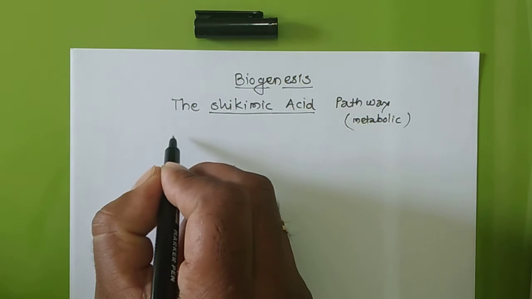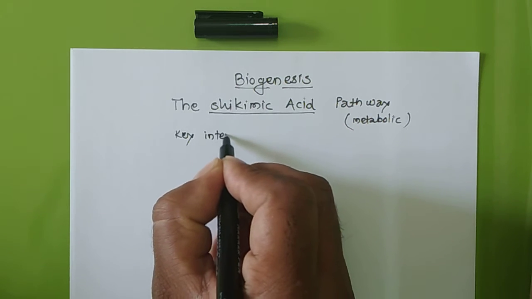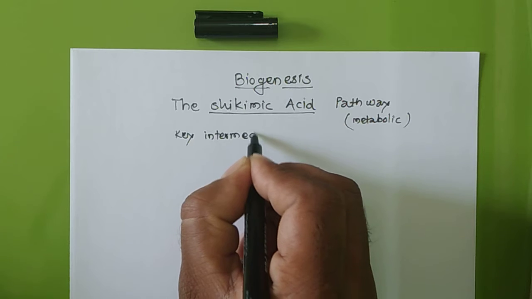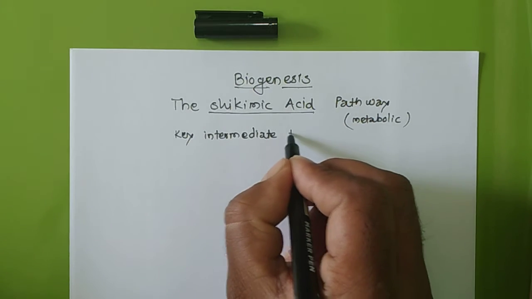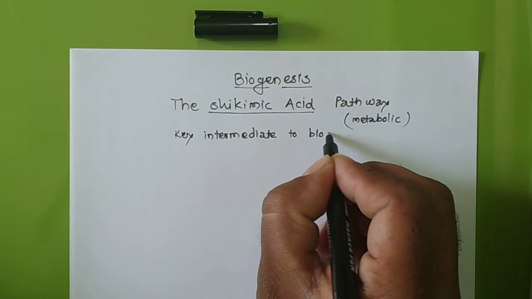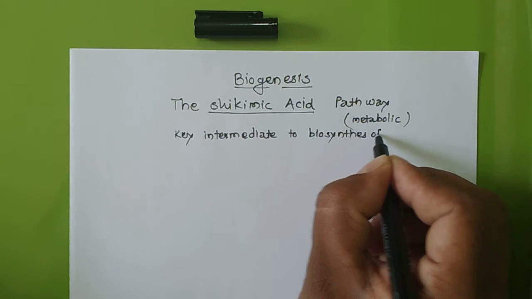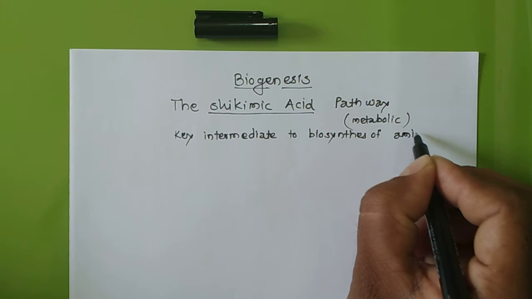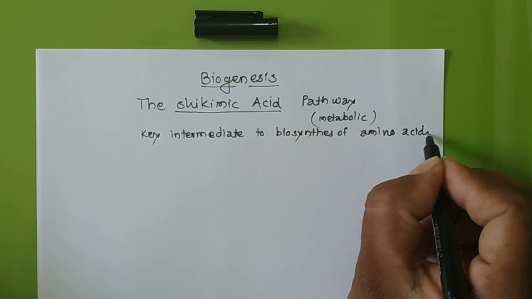I will write down: this is a key intermediate to biosynthesize amino acids.